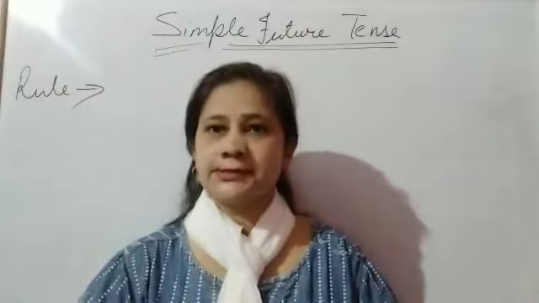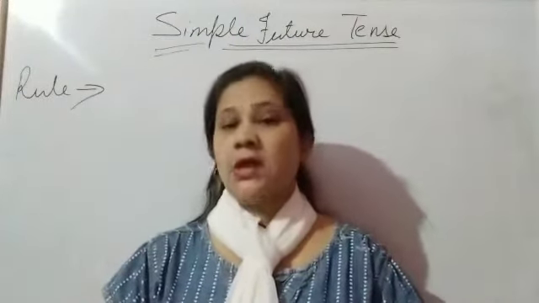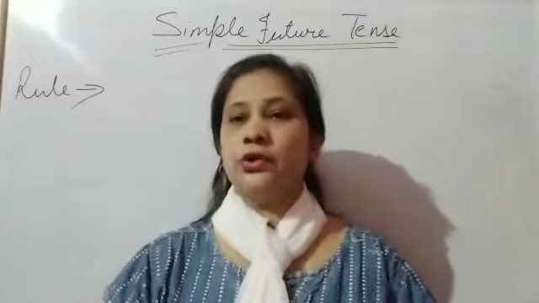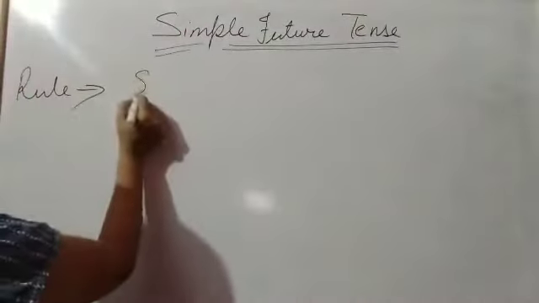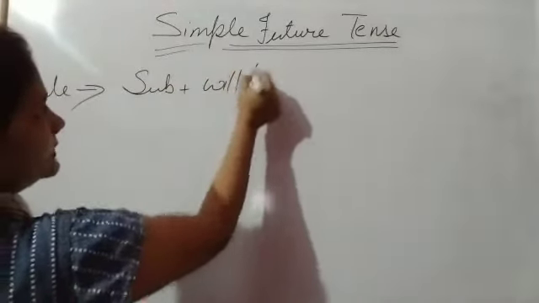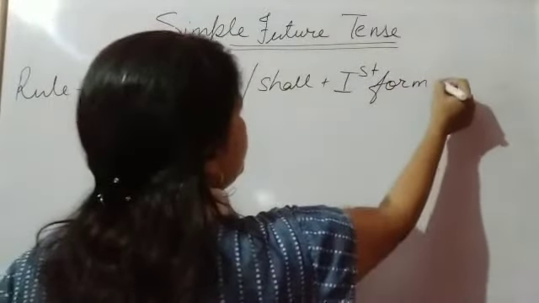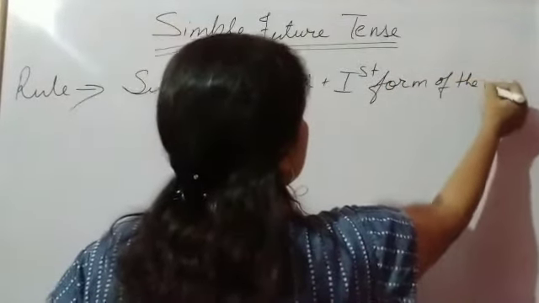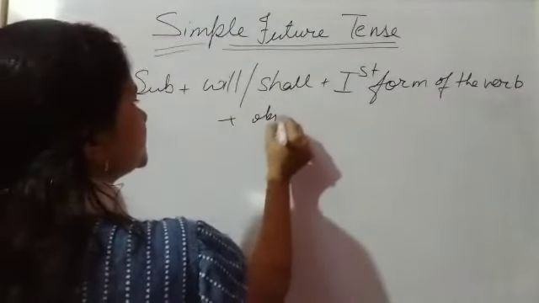Moving on to the rules. What are the rules to make the simple future tense? So here I am telling you the rules to make the simple future tense. Rule: first, subject, then helping verb, that is will and shall. Then the verb, the first form of the verb. At last, object.